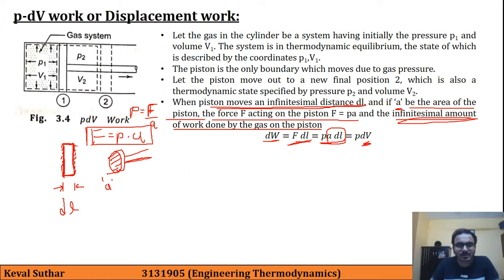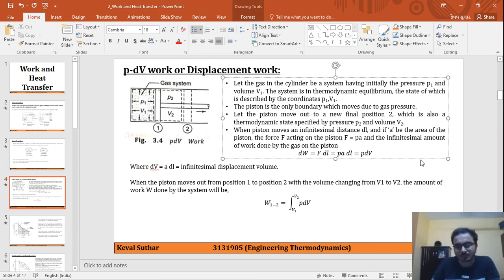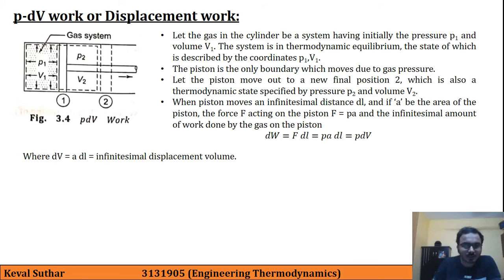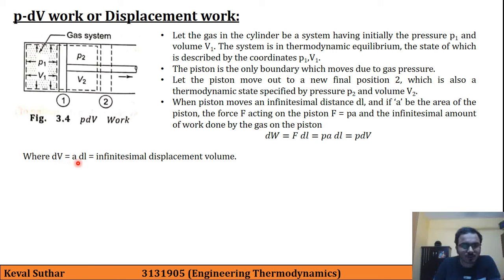So if this is traveling through a distance of dl, then A into dl will be the volume. Here, dV is equal to A into dl, which is infinitesimal displacement volume.